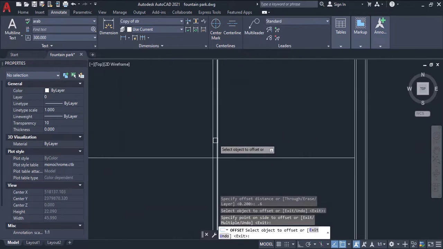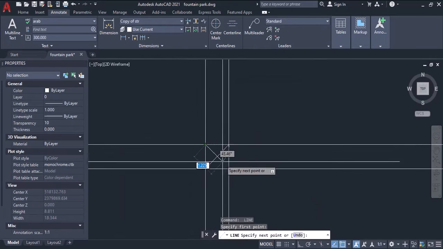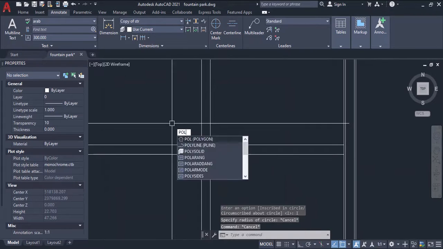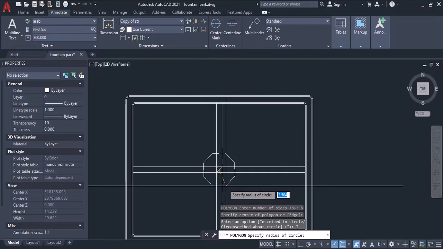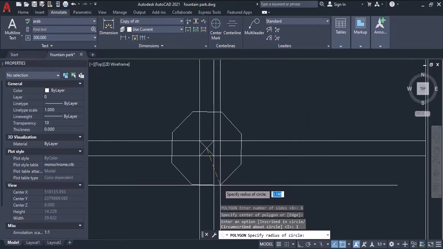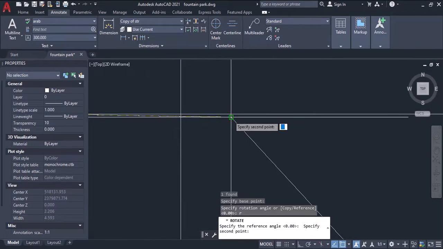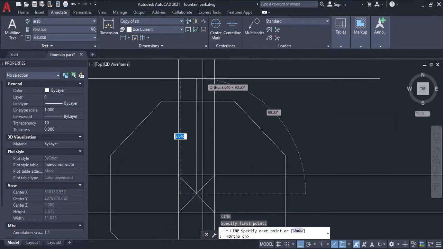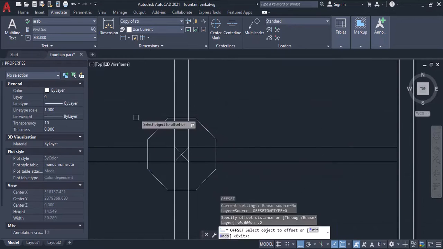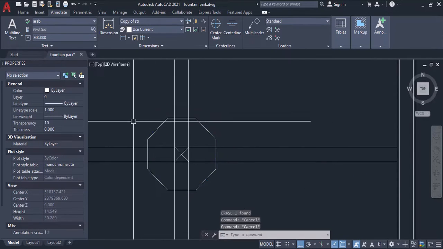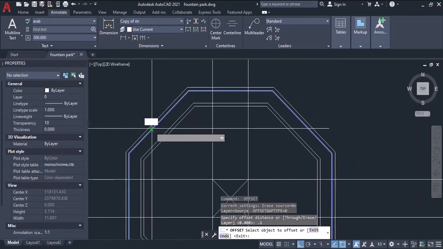Begin by outlining the boundaries of your park using the line tool. Define the pathways and focal points, keeping in mind the flow and aesthetics of the space. Use the offset command to create sidewalks and trails, providing accessibility and connectivity within the park. Ensure proper spacing and alignment for a cohesive design.